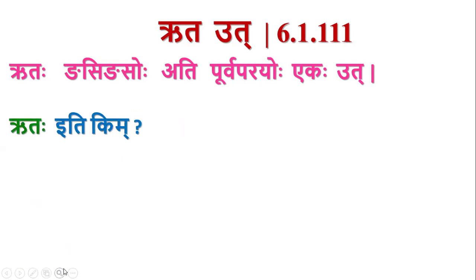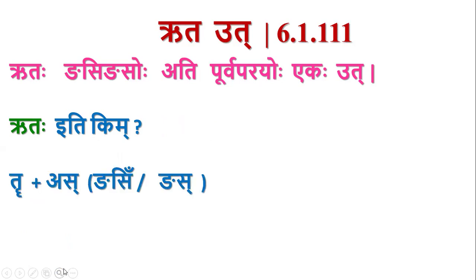Rutaha iti kim? Why is that takara added for Ru? Because this is applicable only for hrasva Rukaranta words. This is not applicable for dirgha Rukaranta words. So that takara is added to restrict the sutra to hrasva Ru by Taparastat Kalasya. Here consider the example of Tru plus As. This Tru is a dhatu. It ends with dirgha Ru.